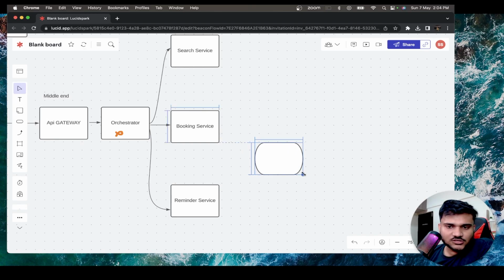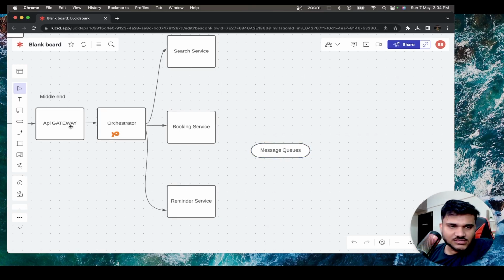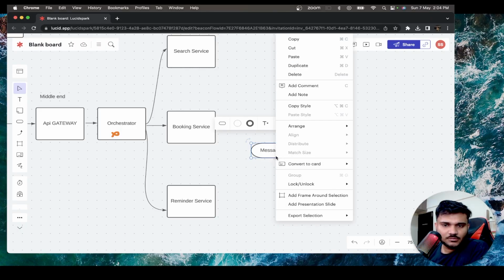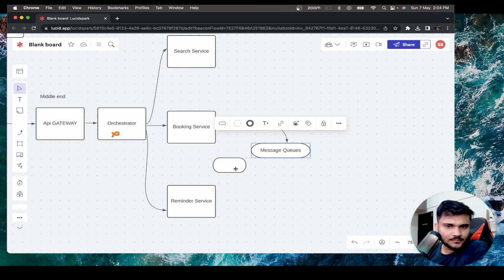Okay. So we're actually going to place a component that is called message queues. What will happen is this booking service is actually going to publish a bunch of messages in the message queues, right? This booking service is going to just publish a bunch of messages in the messaging queues. So let me copy, and there can be multiple messaging queues as well. It's not allowing me to copy. Here we go.